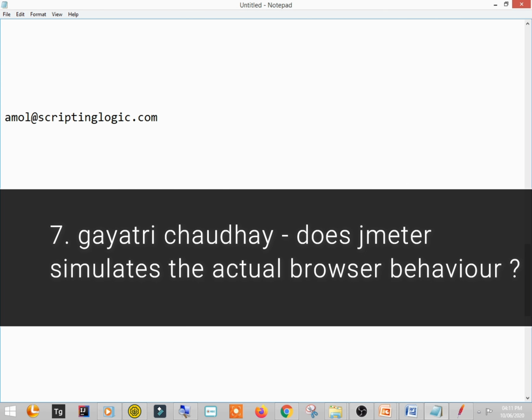Then Gayatri Chaudhary says, hello sir, does JMeter simulate the actual browser behavior? Yes, Gayatri, it simulates the actual browser behavior, but it is headless. Headless means you don't see the operation being happening, but everything is happening in the background, right? So just request and response things are happening, but yes, it is exactly simulating the actual browser behavior.